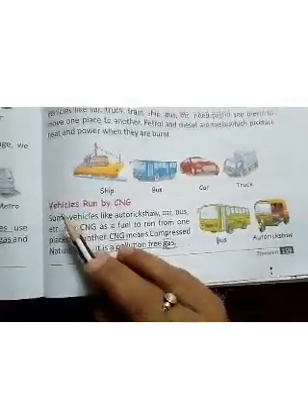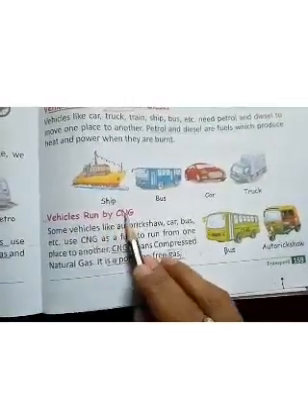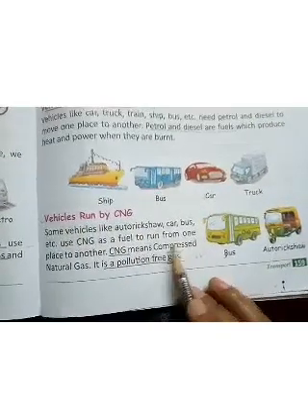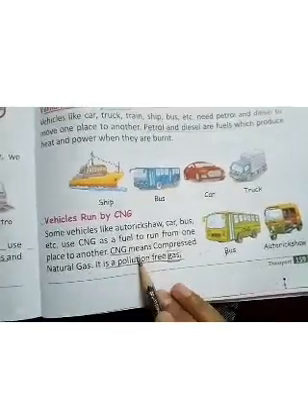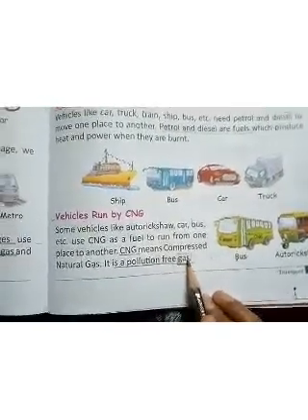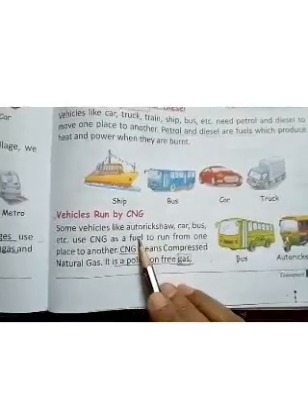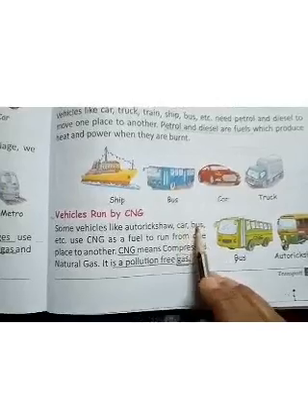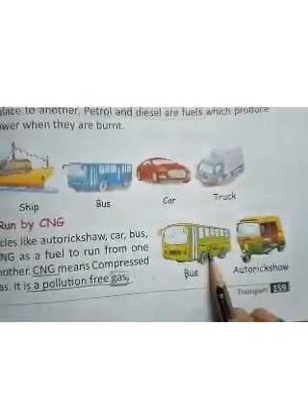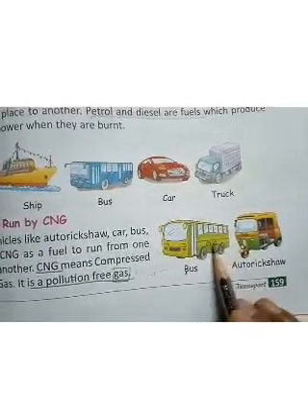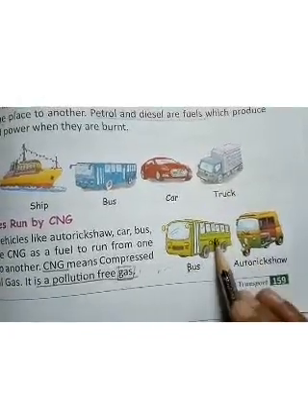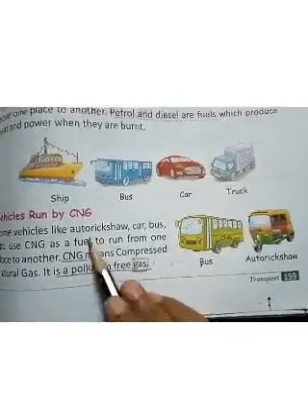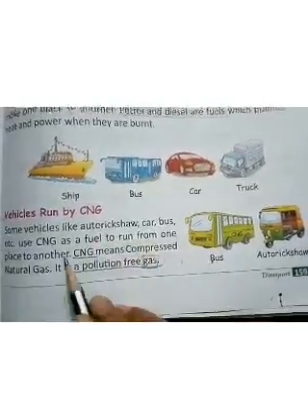Now some of the vehicles run by CNG also. What is the full form of CNG? CNG means compressed natural gas. It is a pollution-free gas and it is also used as fuel to run vehicles like auto rickshaw, car and buses. You can see here, it's written CNG. So these buses and auto rickshaws are using CNG as the fuel to run from one place to another.